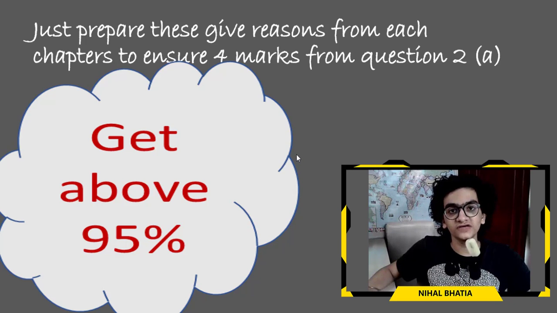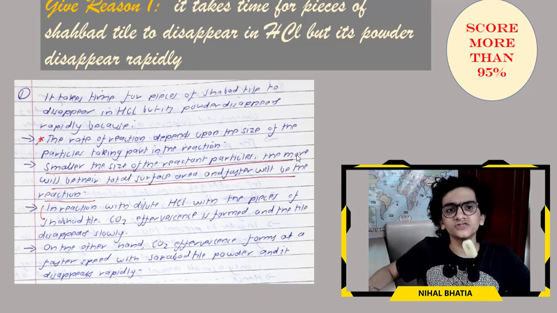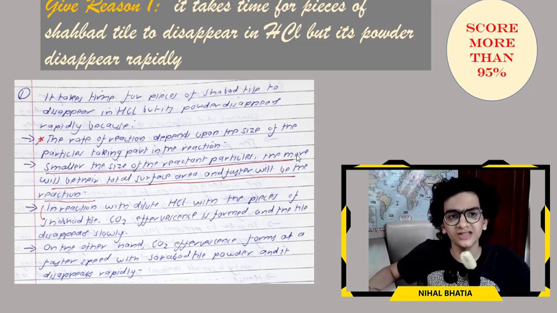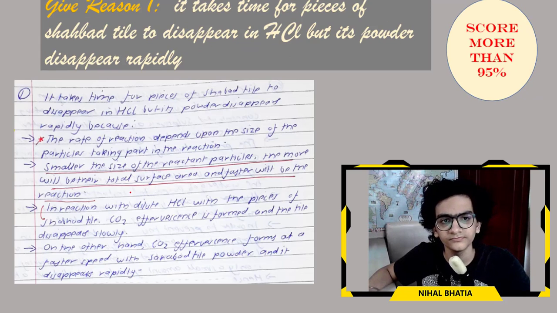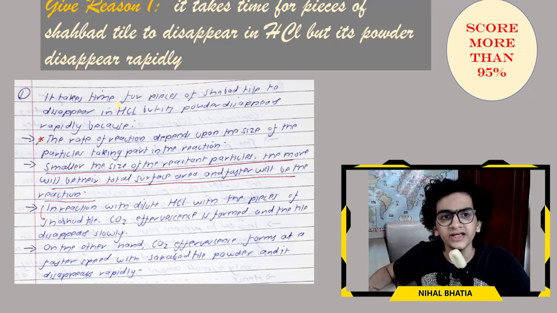Let's move ahead now to the give reasons. Give reason 1. It takes time for pieces of Chabad tile to disappear in HCl, but its powder disappears rapidly, because the rate of reaction depends on the size of the particles taking part in the reaction.